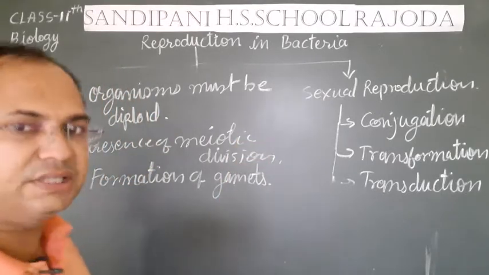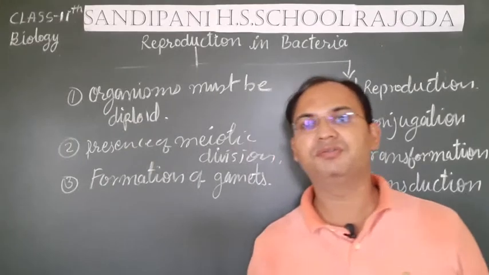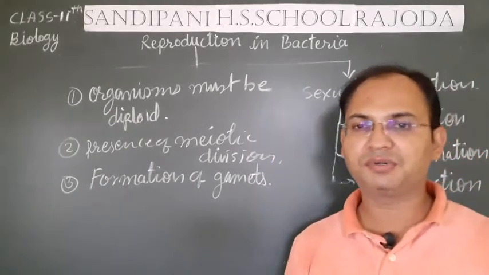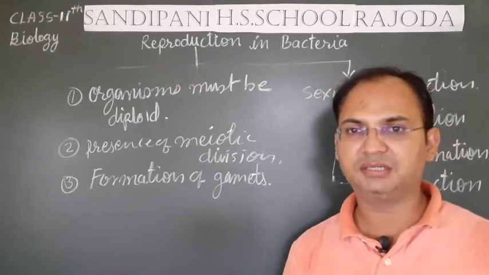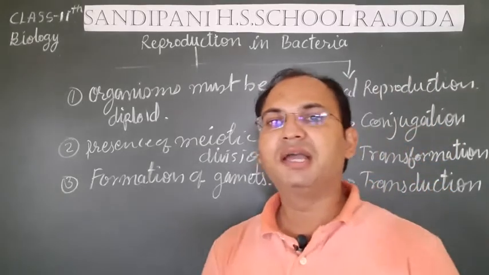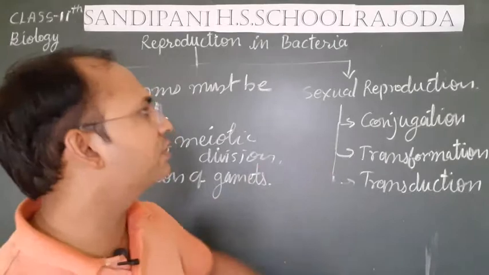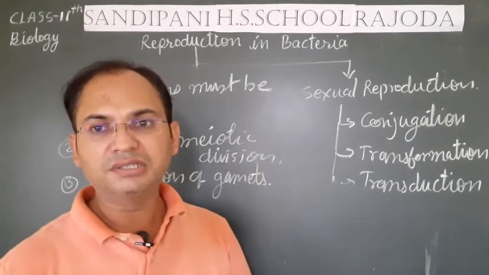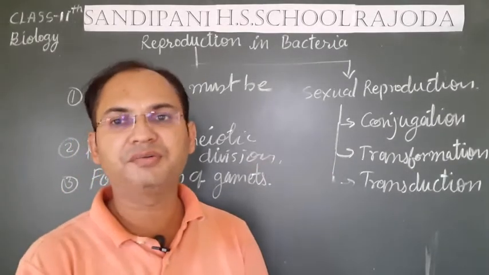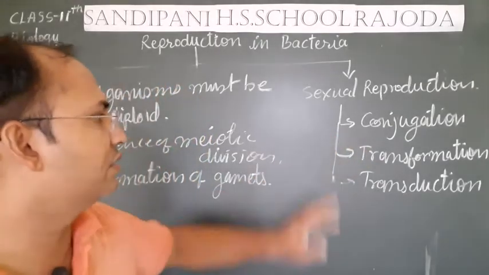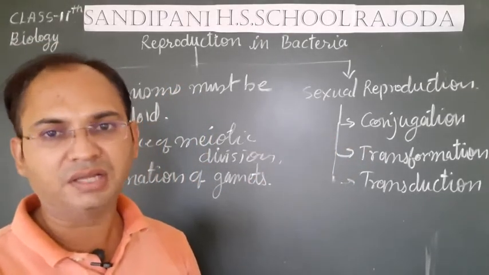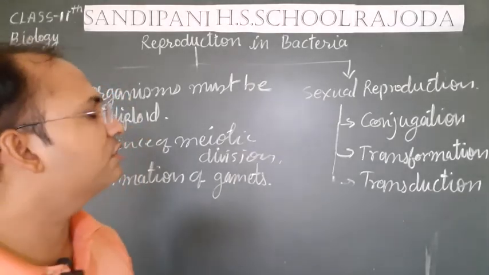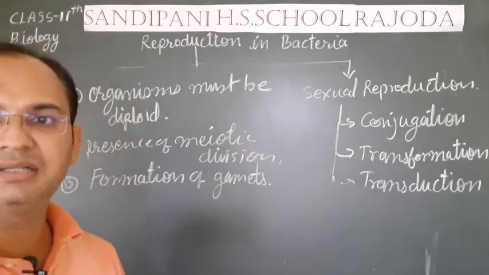See students, these are the three main conditions which define sexual reproduction, but all these three are absent in bacteria. So, instead of sexual reproduction, genetic recombination is found in bacteria by these three methods: conjugation, transformation and transduction. Now, let us understand how these processes take place in bacteria.